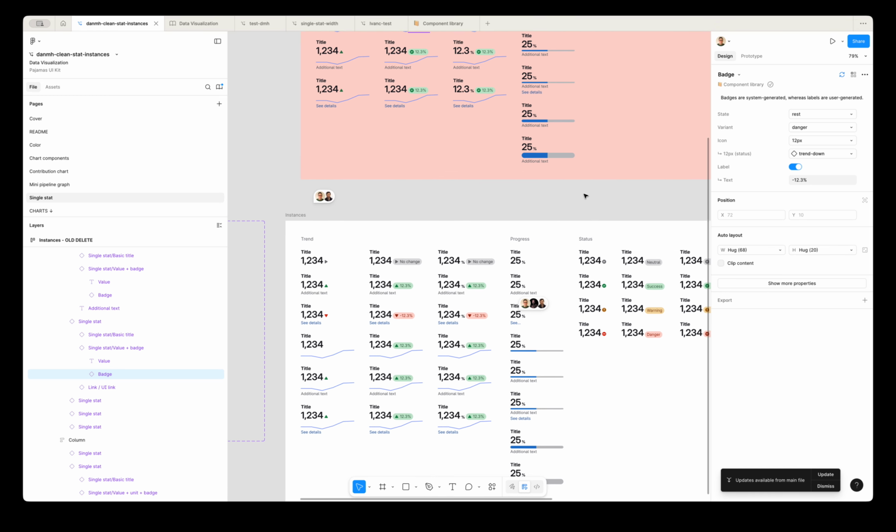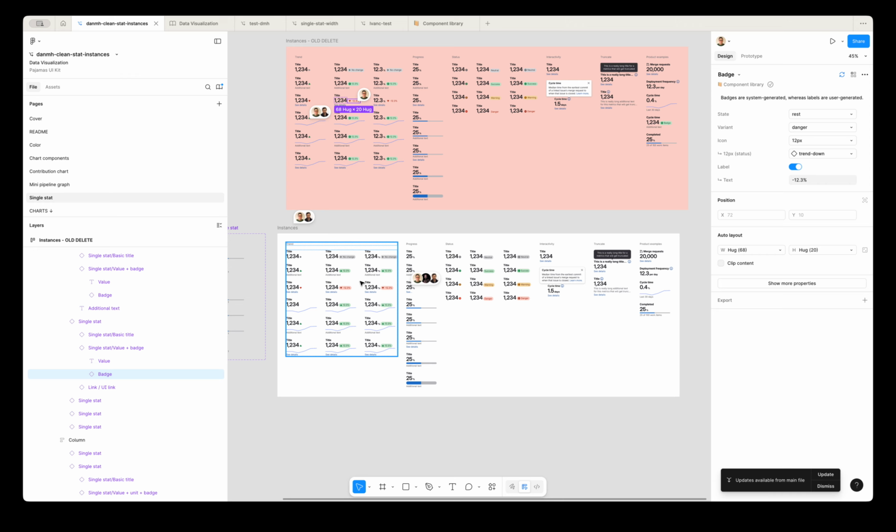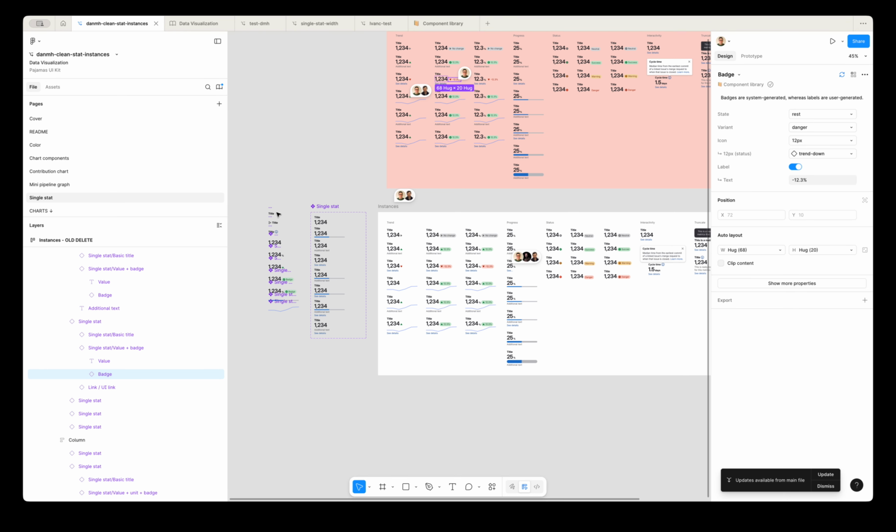But the end result should be that these look the same as these ones, but with only the minimum amount of override needed to achieve them, so that if we make changes to these in the future, they pass through to these ones and ultimately pass through to the ones in designers' files.